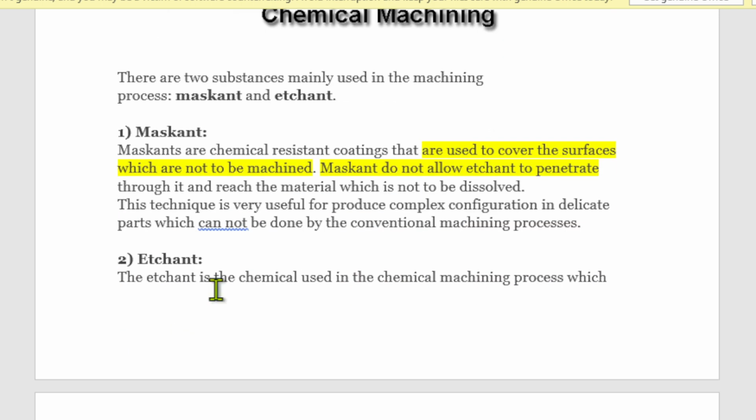So first of all, before that we will understand what is the maskant. Maskant is nothing but it is one type of coating it will be provided where you don't want to machine,